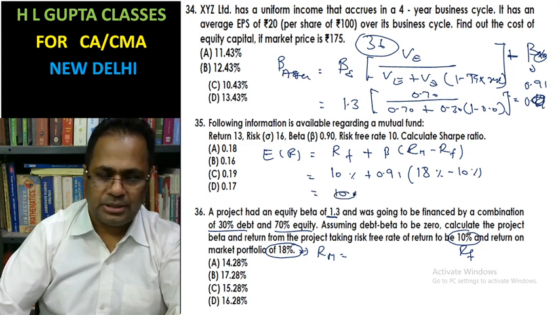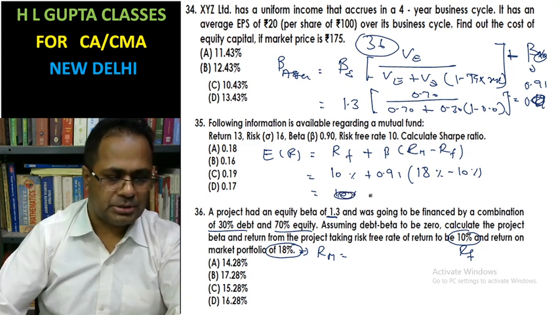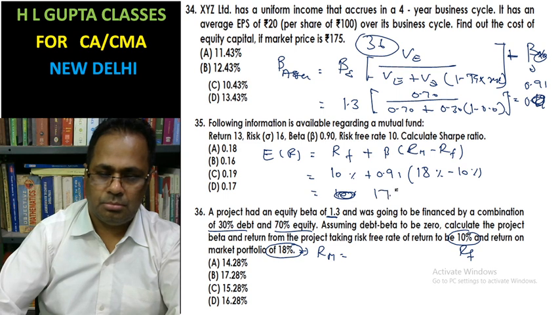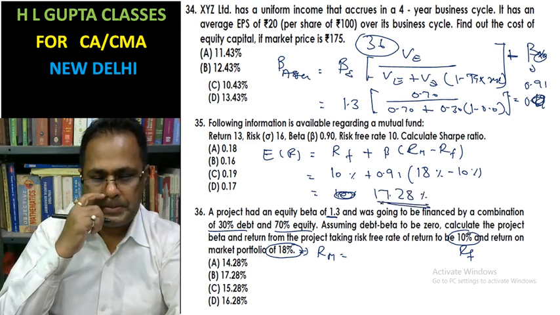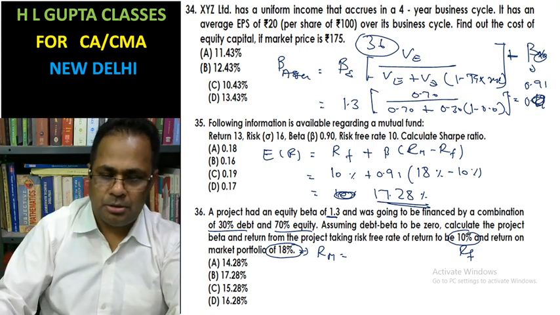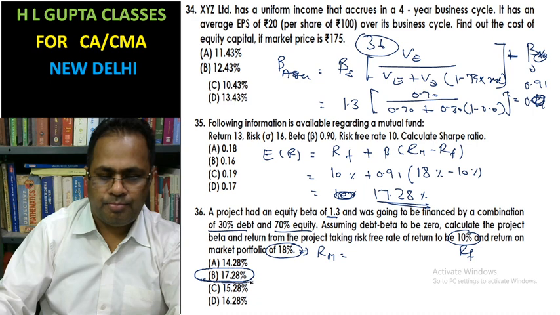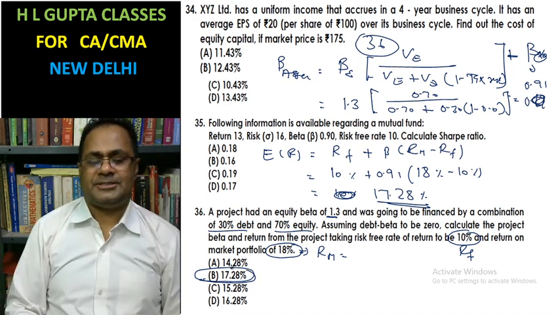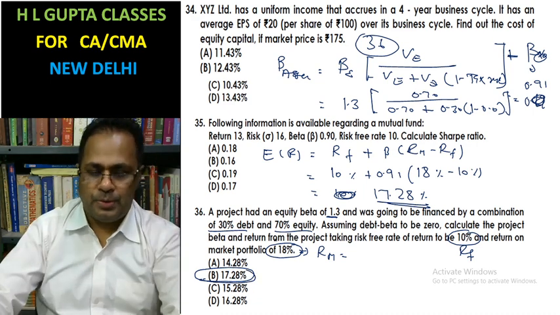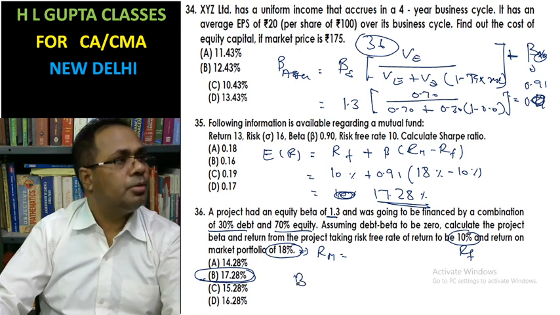The whole answer is 17.28%. This is the B part of your answer. B is your answer.